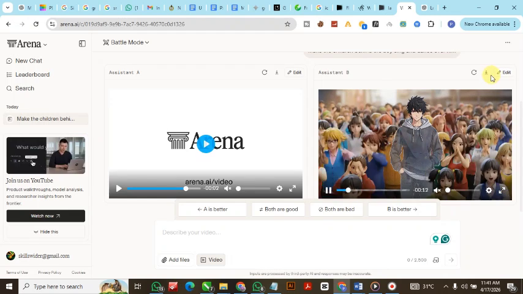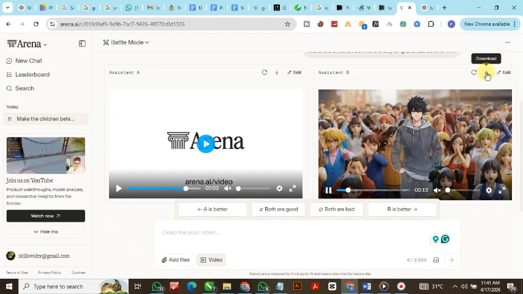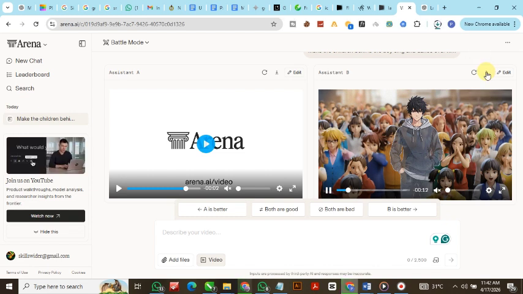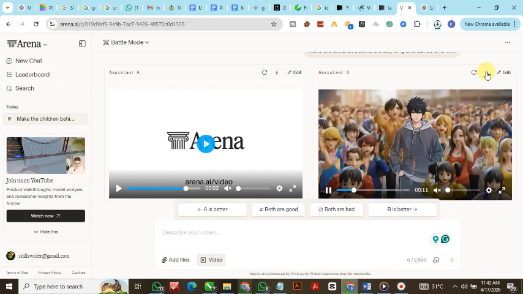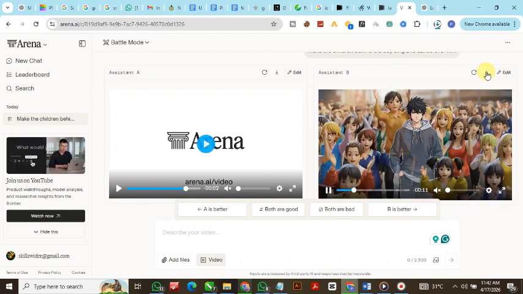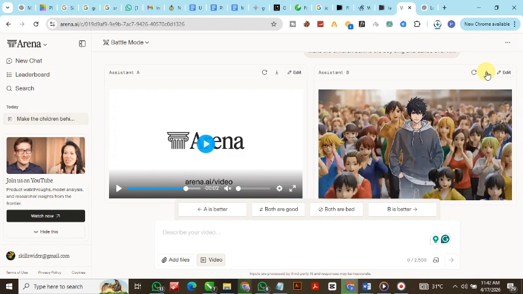This is the download button, and this is not about video only. You can use Claude AI there. You can use Gemini. You can use ChatGPT. You understand, the premium versions, you can use them for free. So that is how to make use of Arena AI for your video generation. You won't be stuck with Grok or Google Veo 3. You can use this. Just make sure you have 2 or 3 emails so that you can switch whenever you've exhausted your daily free version.